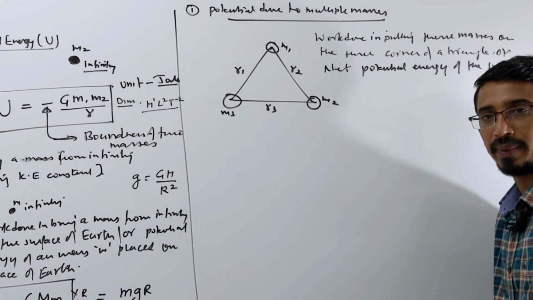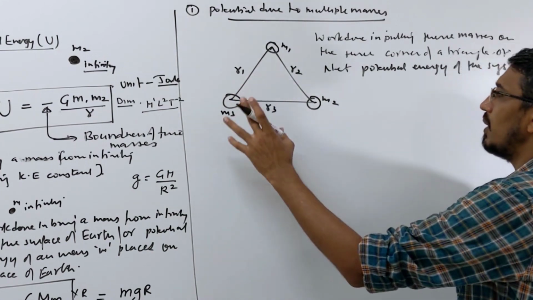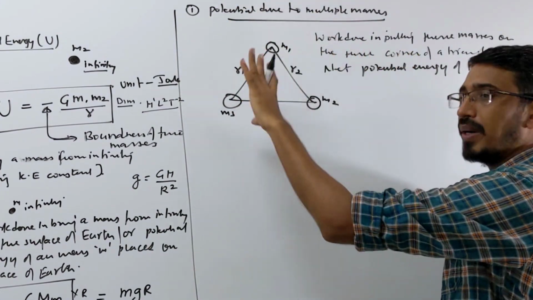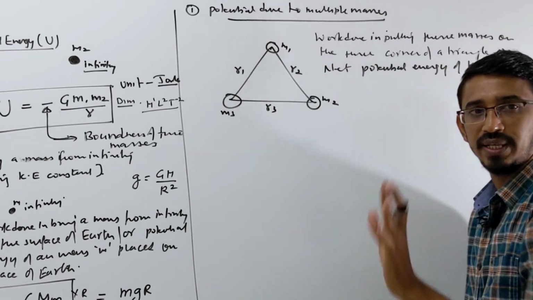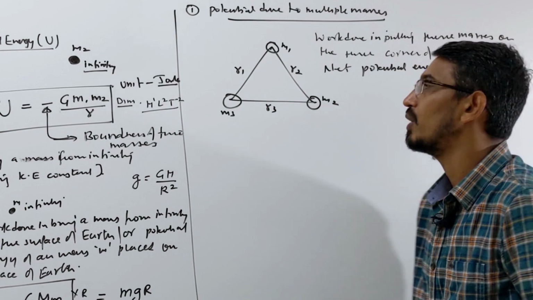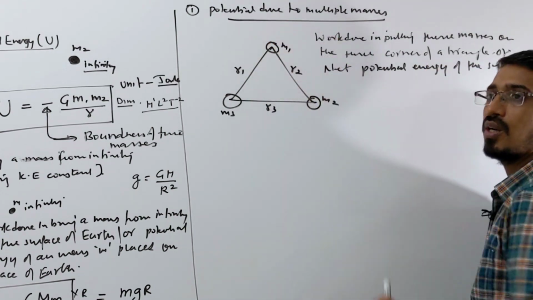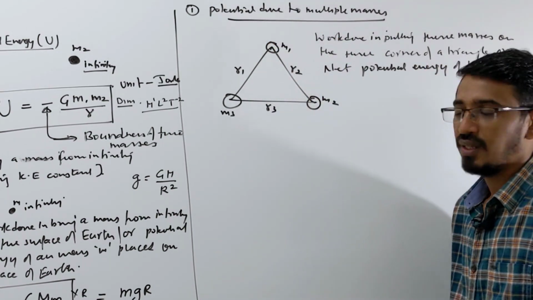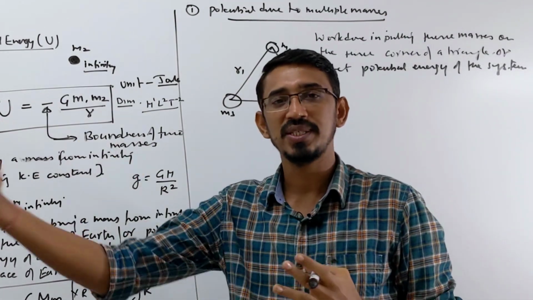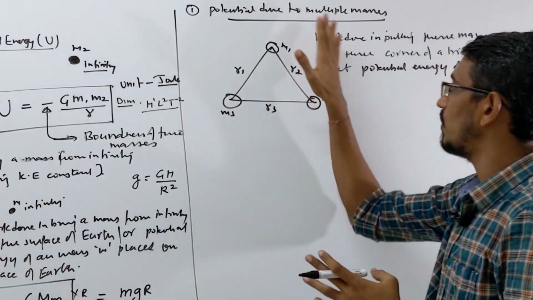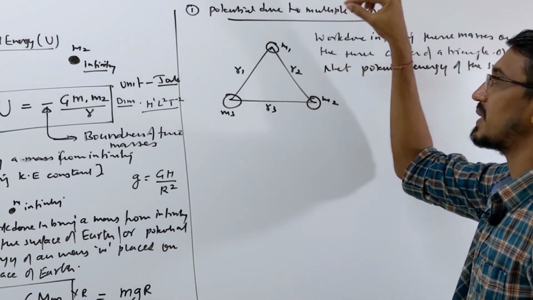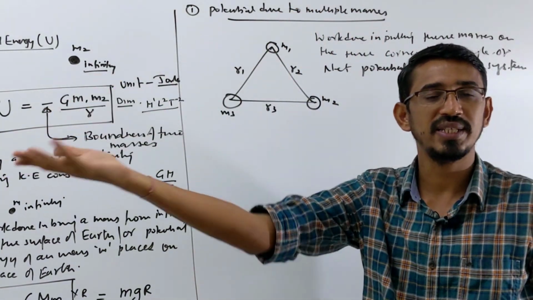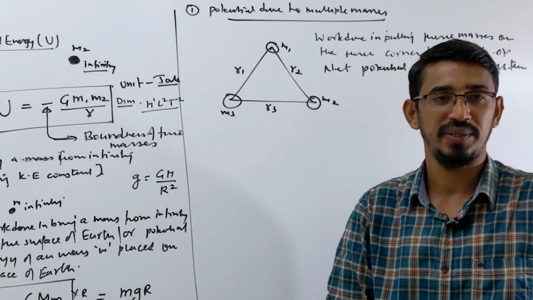It's very simple. Look here. We bring these masses one by one. Initially nobody is here, all three corners are empty. Then you bring your first mass. When you bring this first mass, how much work do you do? Work is done when another mass is there, when a field is there. Right now there is no other mass in this region. When you bring your first mass M1 here, there is no field, so there will be no work done.